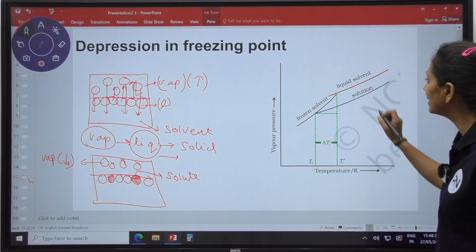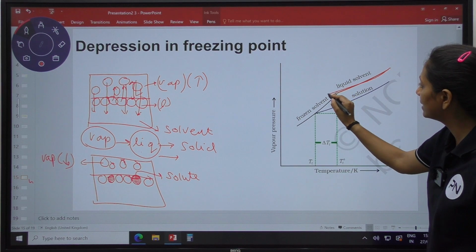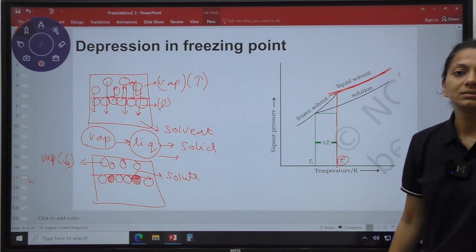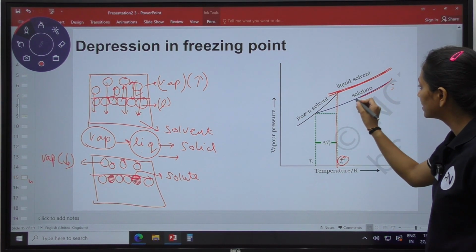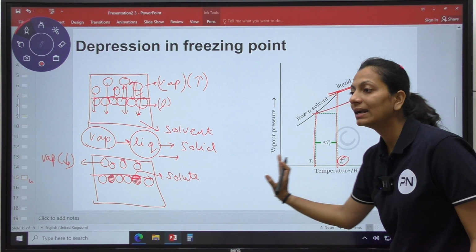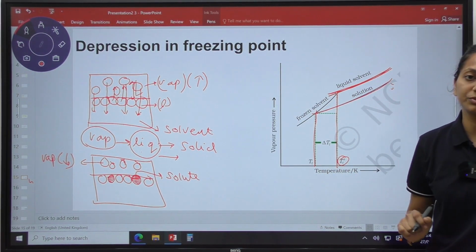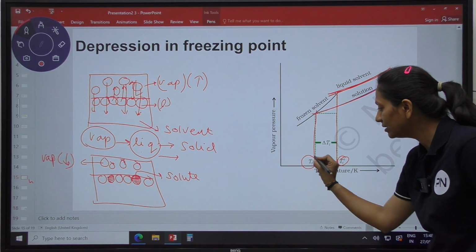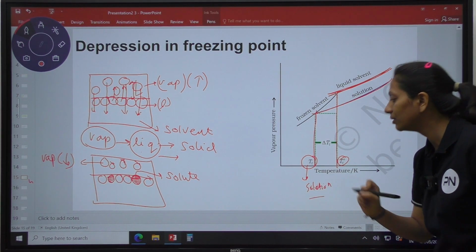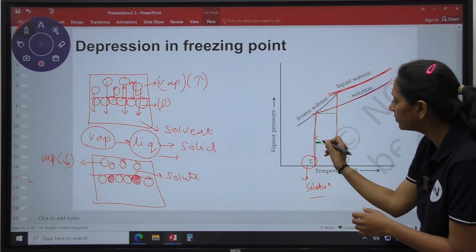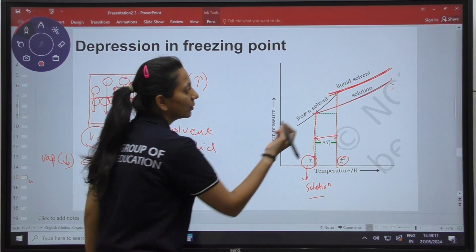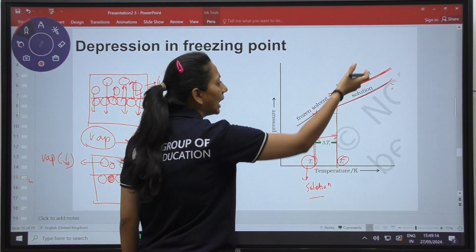What we have seen here is that only pure solvent is there. You can see the pure solvent. It freezes at a certain temperature. If this is the freezing point of your pure solvent, then the solution is going to freeze at a lower temperature as compared to the freezing of your solvent. This is for the solution. The difference in both of them is known as the depression in freezing point. Same thing regarding the vapors: you can see that only when pure liquid is there, the pressure is more.